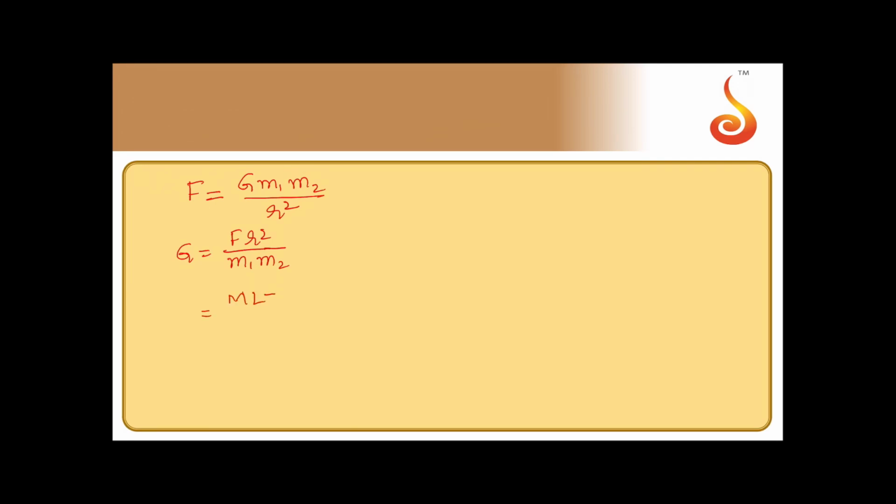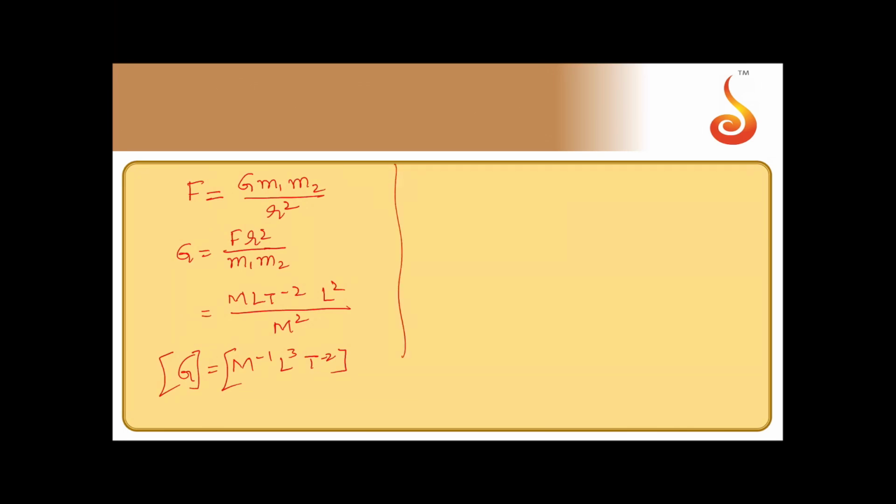So write the dimensions for each term: m L T power minus 2 for force, L square for r square, divided by m square. That makes it m to the power minus 1 L cube T power minus 2. So this should be the dimensions of G.